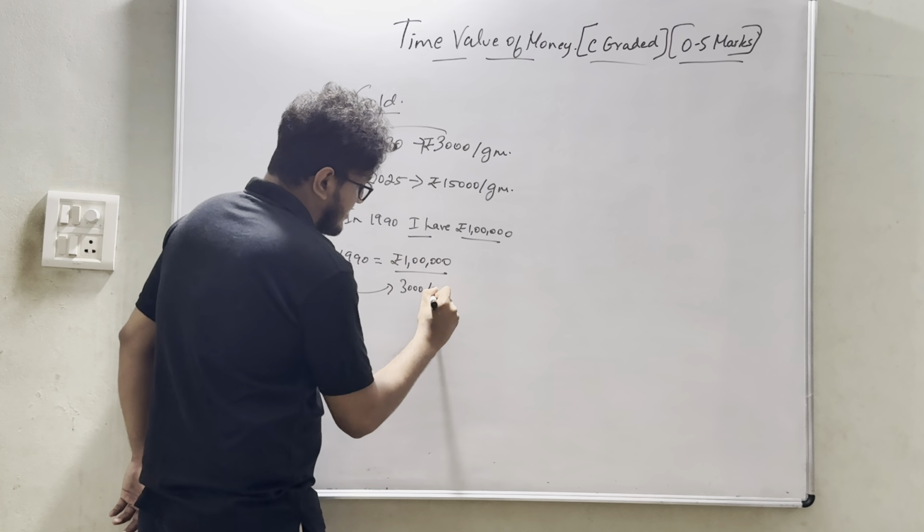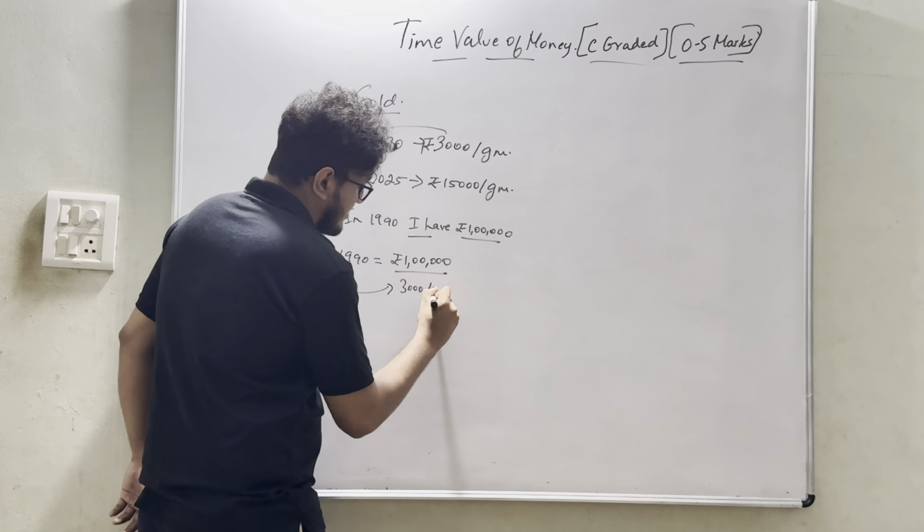So how many grams would I be having? That is nothing but 1 lakh divided by 3000. So 33.33 grams I would be having in total of gold. So in 2025, what is the value of gold that I would be having? In 2025, the value per gram is 15,000. How many grams of gold do I have? 33.33.